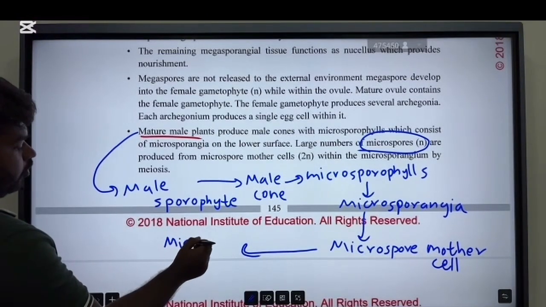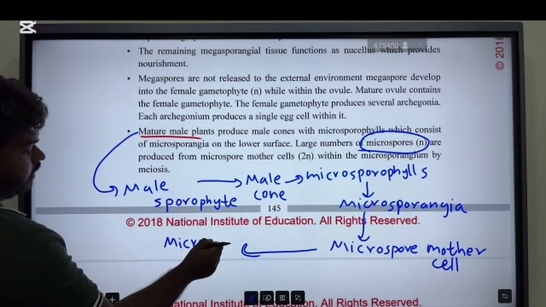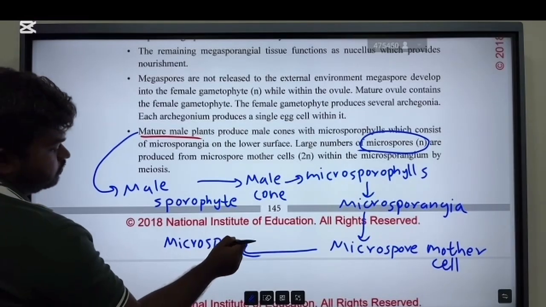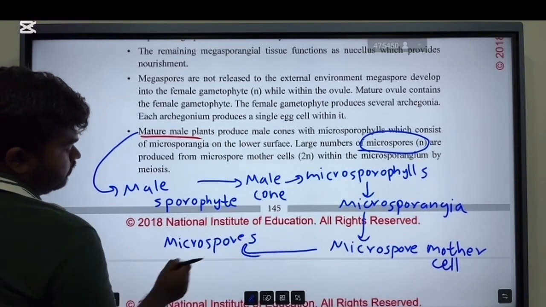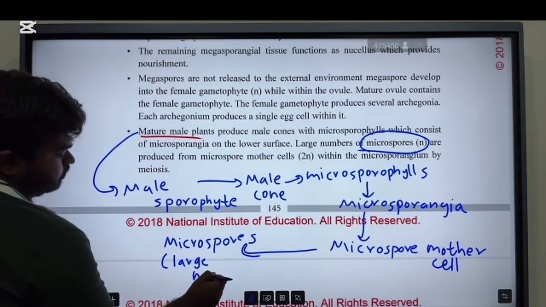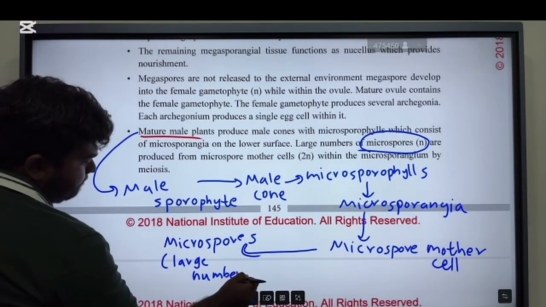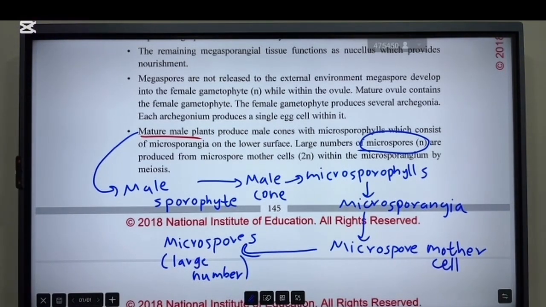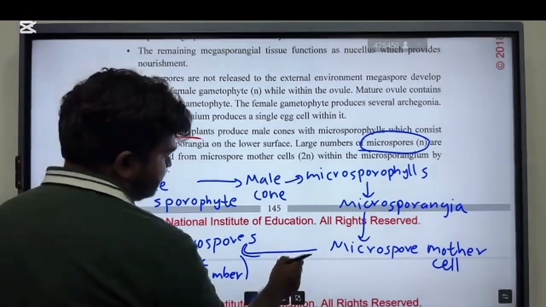Not only four, right? A large number of microspores, by meiosis.